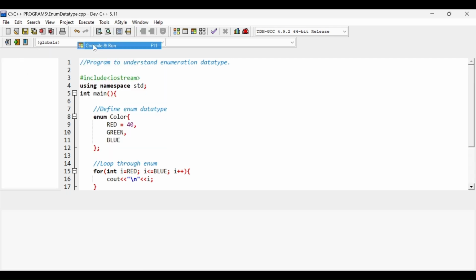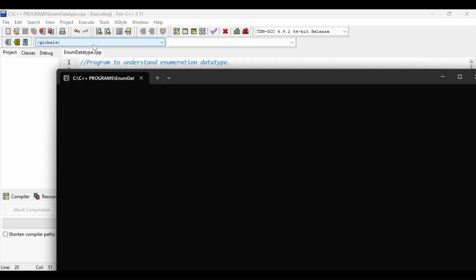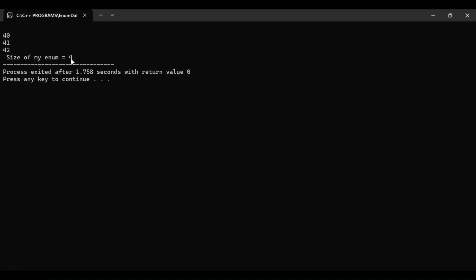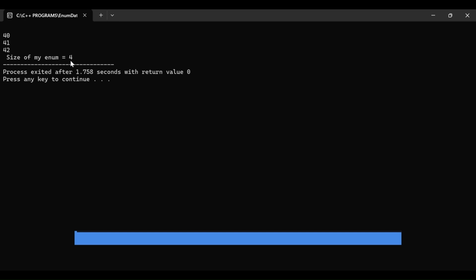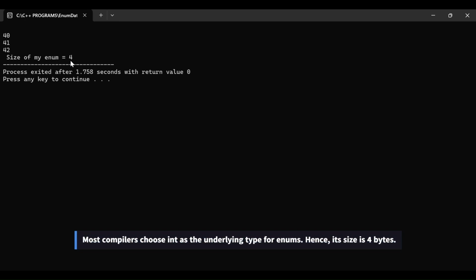Let's run this. So in our output we have got size of my enum equal to 4. 4 means 4 bytes, and that is because our enum is storing one integer value at a time. Even though we have defined multiple values, it will store only one integer value at a time, and that is why the result is 4 bytes.